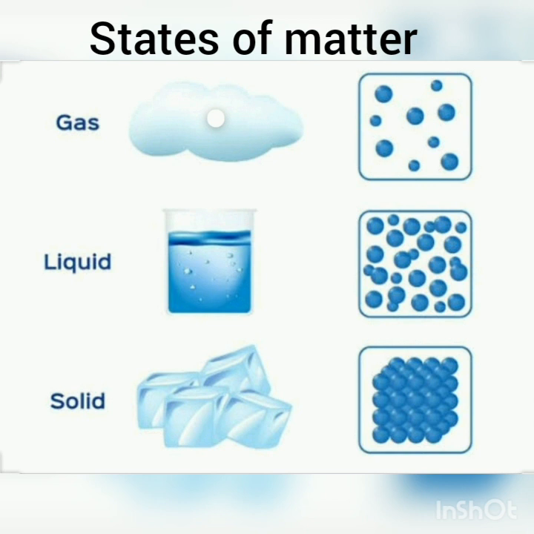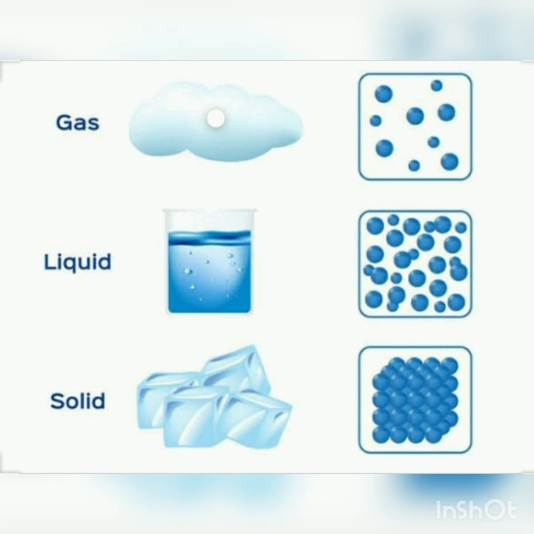Now we are going to prove that air has mass. The materials required for this activity are a balloon, a weighing balance, and an air pump. Place the empty balloon on the weighing balance and read the weight.